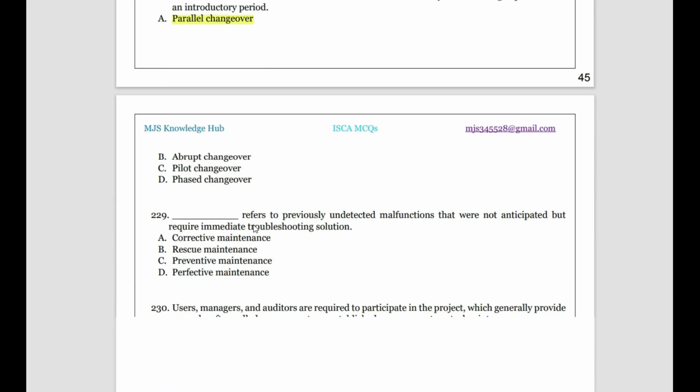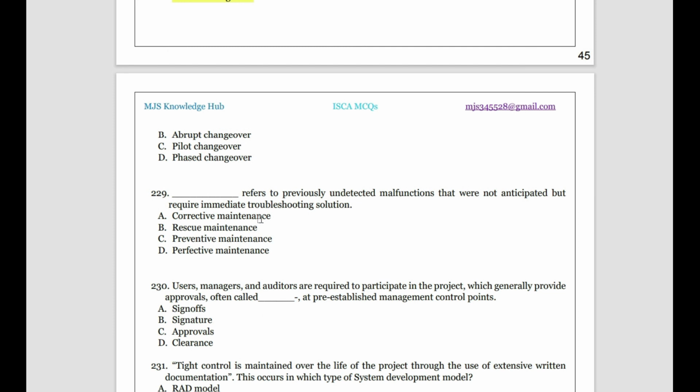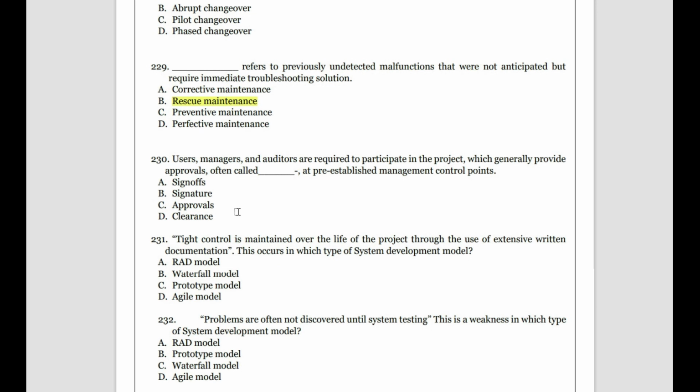I hope you're finding it easy to do now after you revised it, right? Then dash refers to previously undetected malfunctions that were not anticipated but require immediate troubleshooting action. So it was not anticipated before and it came suddenly. If it came suddenly, you try to rescue the system, so it is rescue maintenance. Then user managers and auditors required to participate in the project, who generally provide approvals, called dash. Approvals in technical terms are called sign-offs. So approval is not a signature; it is called sign-off in technical language.